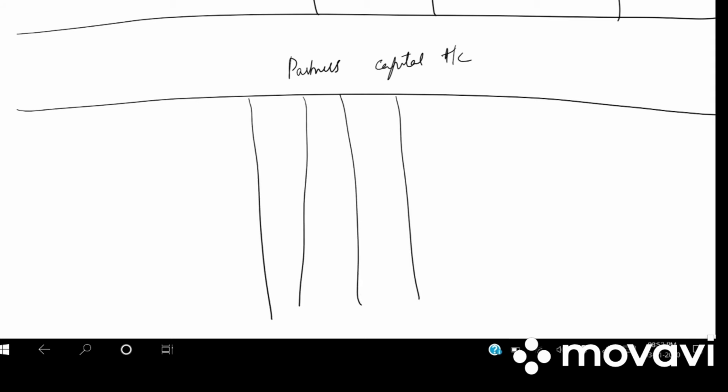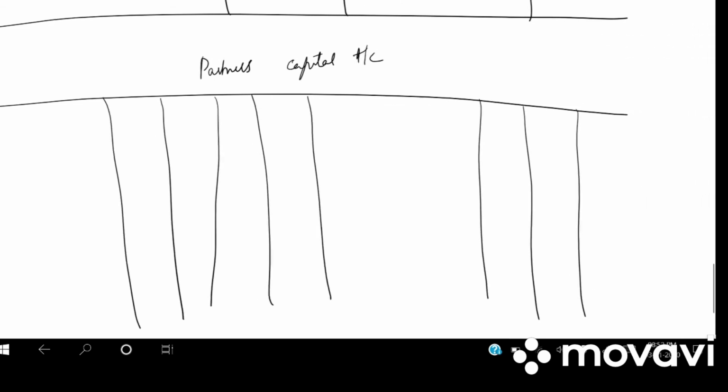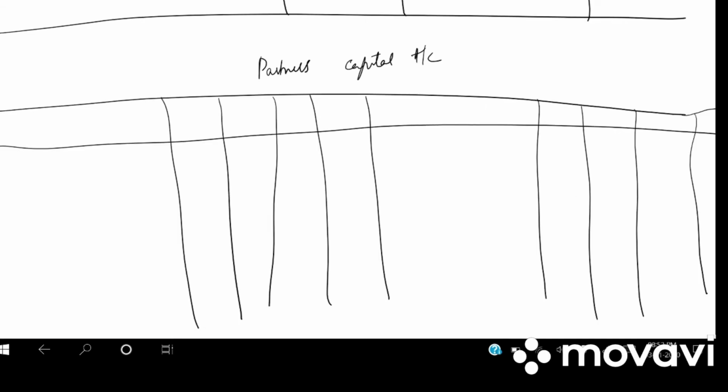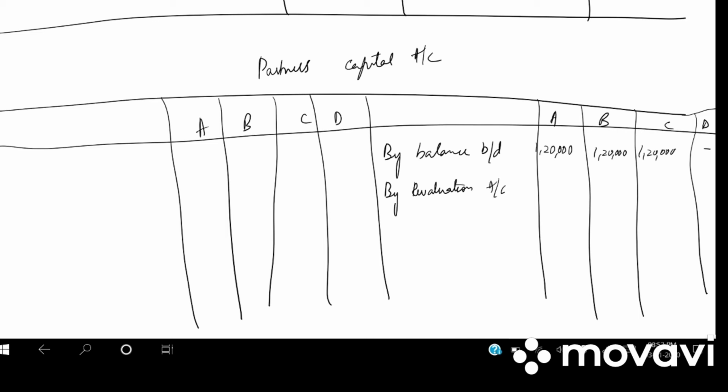A, B, C, D. So the first step is to bring down the balance, balance brought down from the old balance sheet. A, B and C: A, it is 1,20,000, B, 1,20,000, C, 1,20,000. For D, there is nothing. Then we have profit on revaluation, by revaluation account, 15,000, 10,000, 5,000. For D, again nothing.